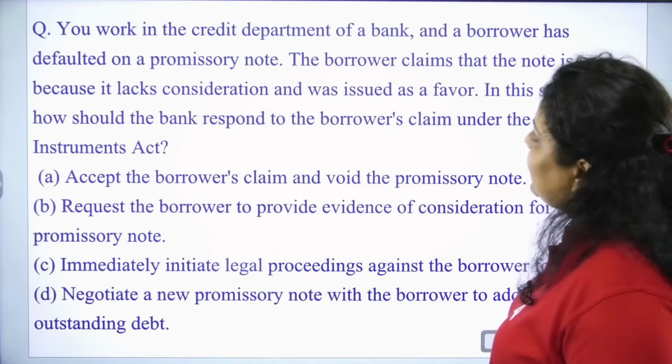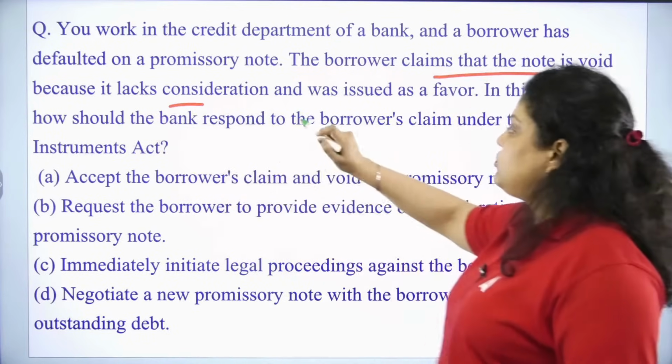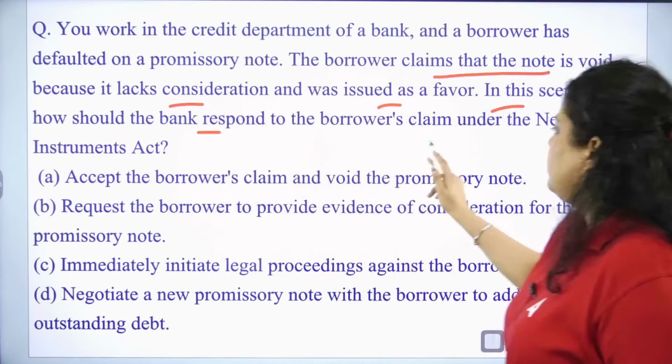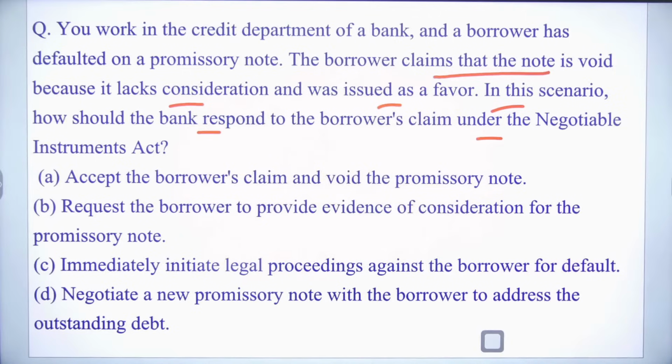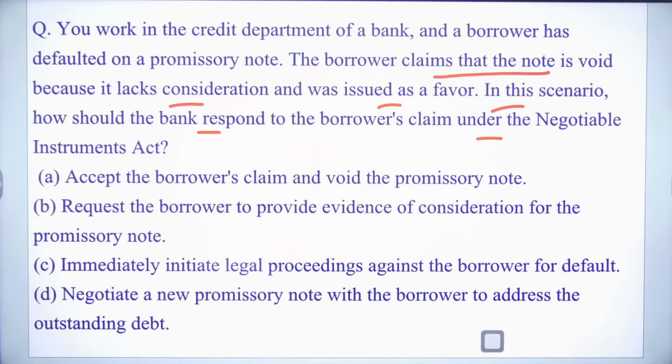You work in the credit department of a bank and a borrower has defaulted on a promissory note. The borrower claims that the note is void because it lacks consideration and was issued as a favor. In this scenario, how should the bank respond to the borrower's claim under the Negotiable Instrument Act? First is accept the borrower's claim that the promissory note is void. Second, request the borrower to provide evidence of consideration for the promissory note. Third, immediately initiate legal proceedings against the borrower for default. Fourth, negotiate a new promissory note with the borrower to address the outstanding debt.